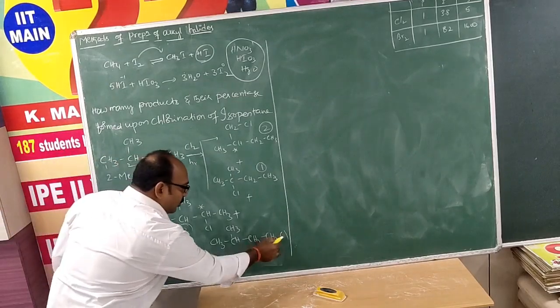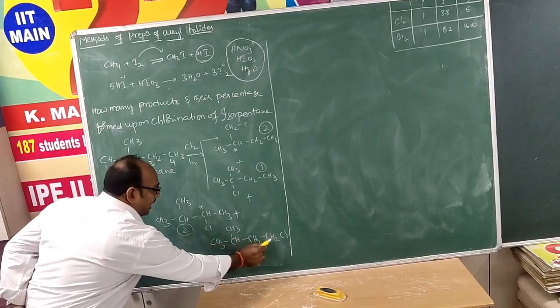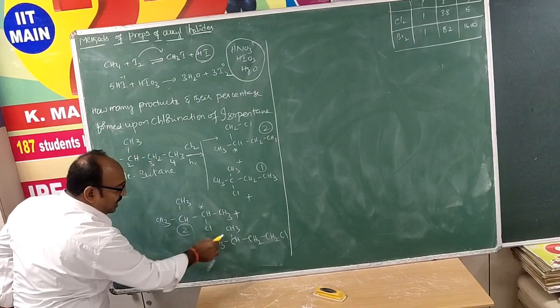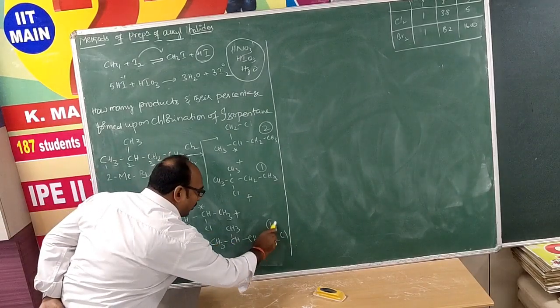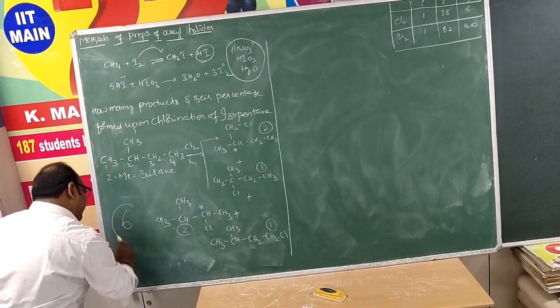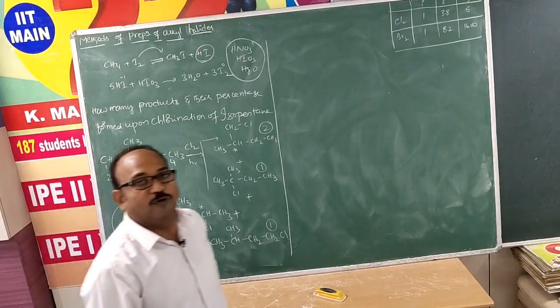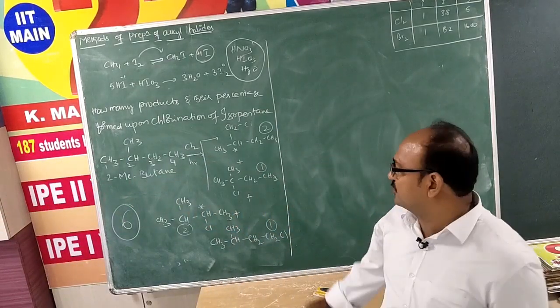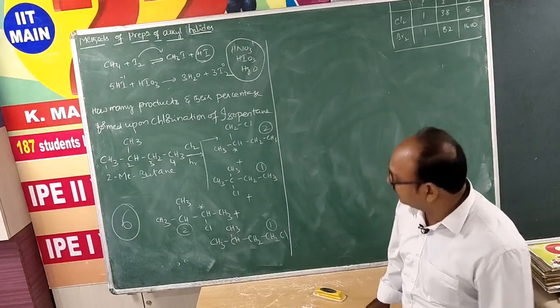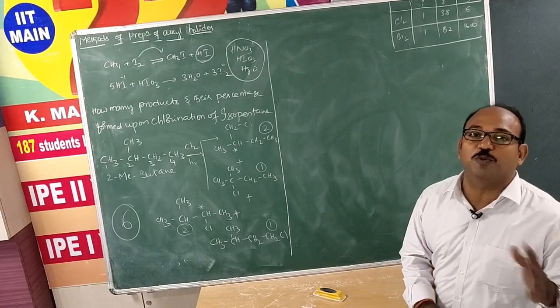And let's come here, this chlorine containing carbon is achiral, this carbon also achiral, this carbon because of 2 methyl groups achiral, this is only 1 product. So total number of products here 6 products, not 4. If you consider stereoisomers also, we are getting 6. Now my question here is, what percentage is each product?